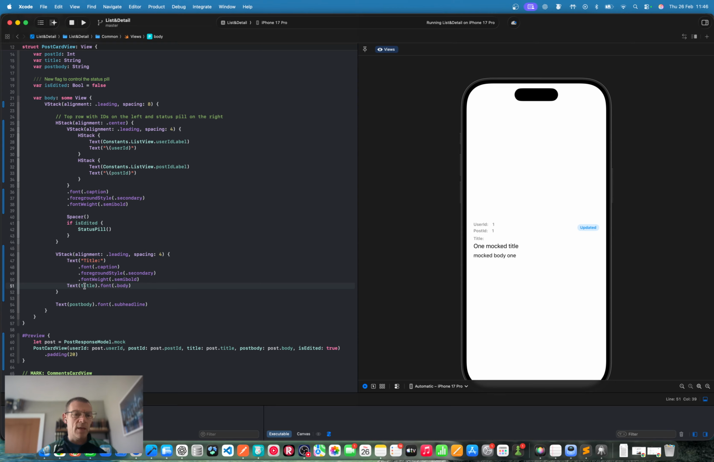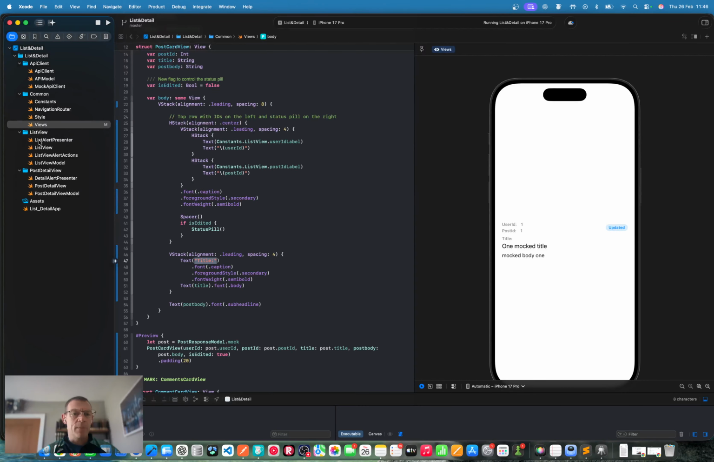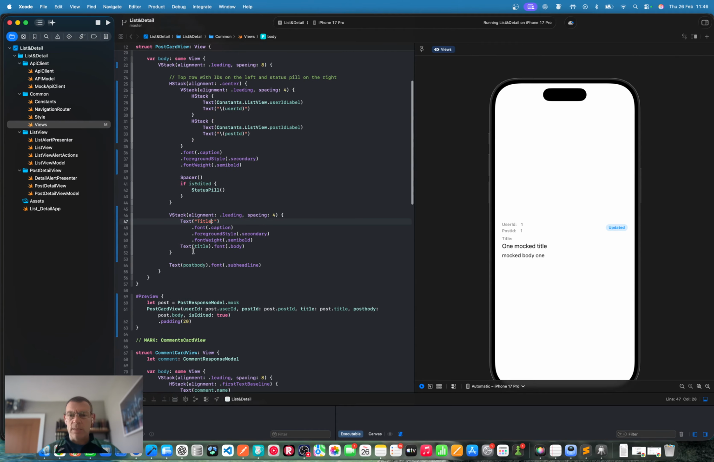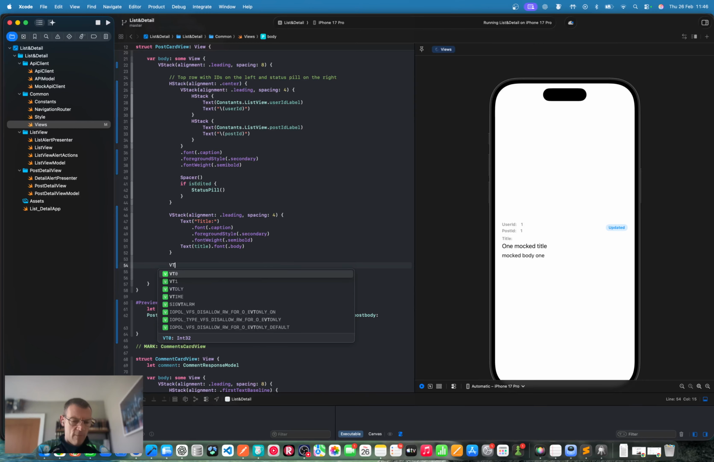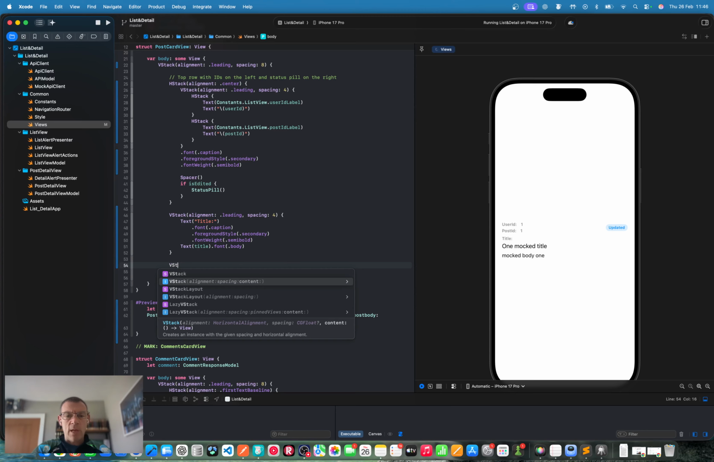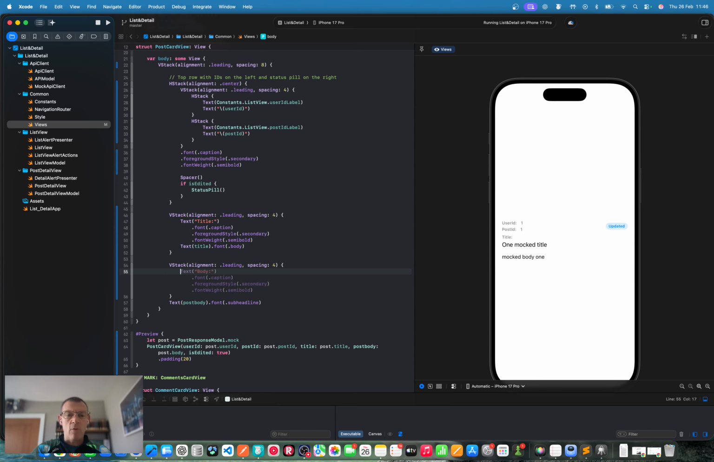And then let's extract this here to our constants file. So, you know what, let's do that in a second. Okay, so that's fine. And let's do the same on the post body. So we need another V stack with alignment and spacing, same as before.